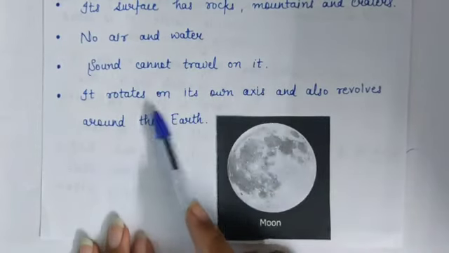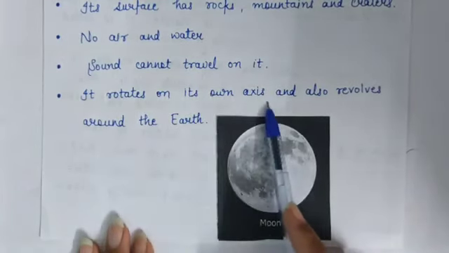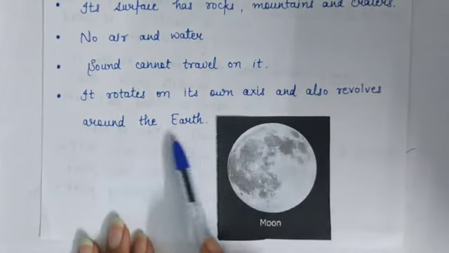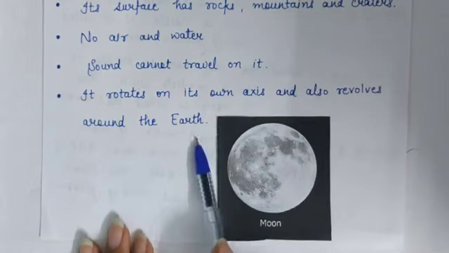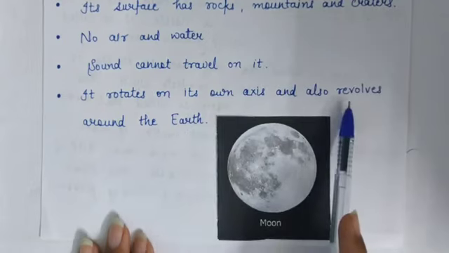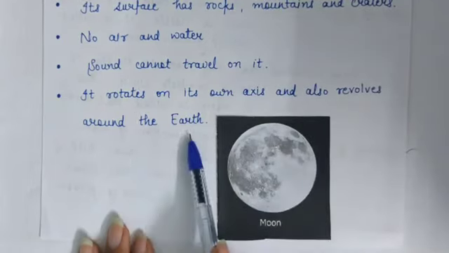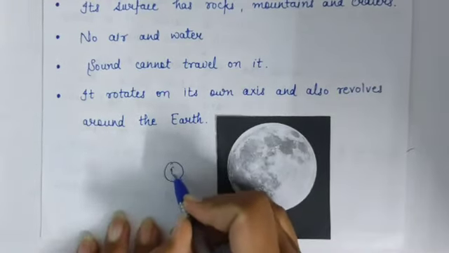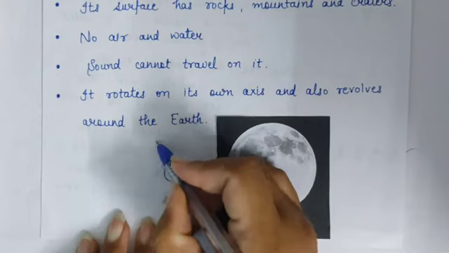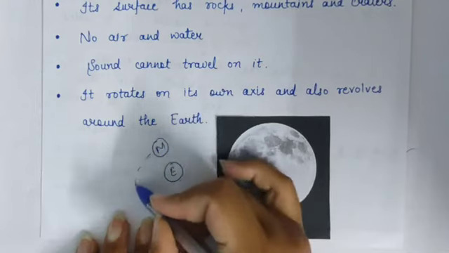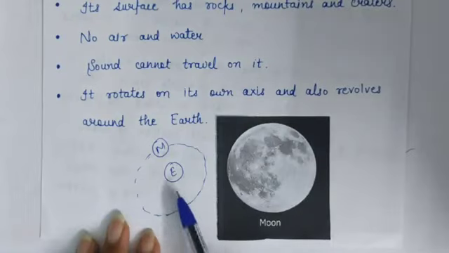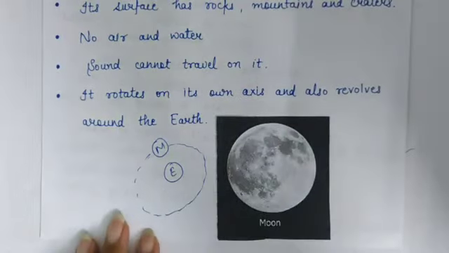It rotates on its own axis and also revolves around the earth. Okay. The moon always revolves around the earth. Suppose this is the earth, then the moon revolves around it.